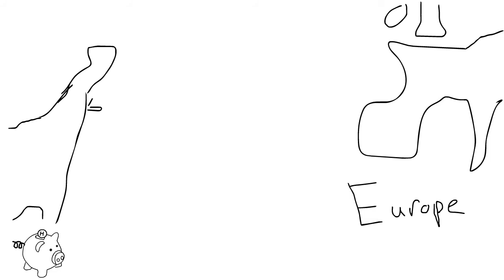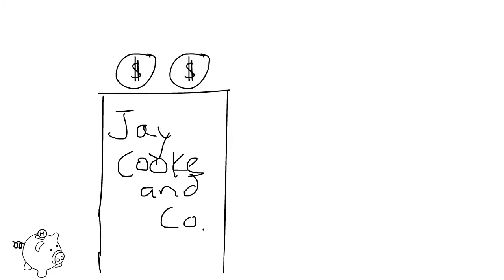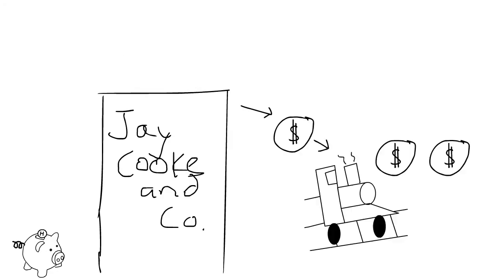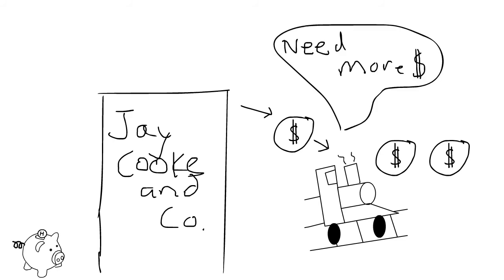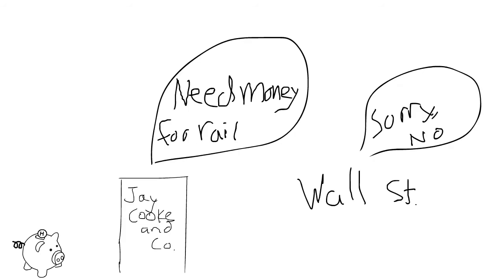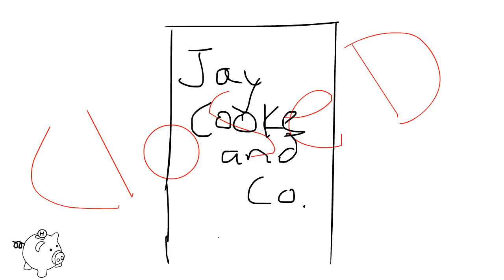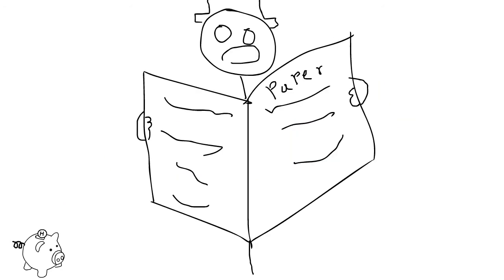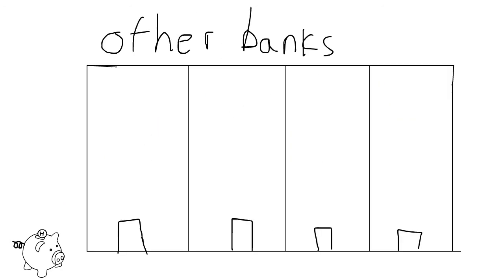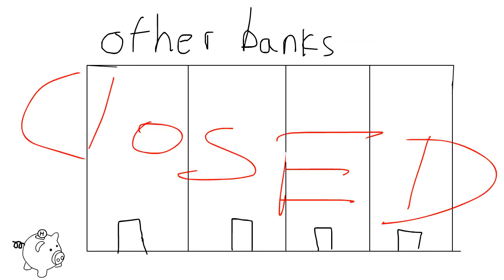These problems all culminated into the Panic of 1873, when Jay Cooke and Company, a bank which had heavily invested into the Northern Pacific Railroad, realized that it had underestimated the railroad's cost. It was unable to find additional investors to cover costs, and promptly the company went bankrupt. Jay Cooke and Company's collapse sent shockwaves down Wall Street. Other investment firms realized that their railroad investments may have been dangerous, and facing a similar situation, they collapsed.